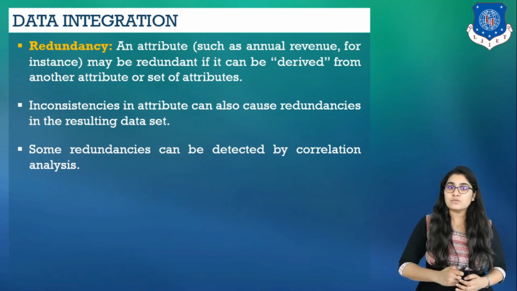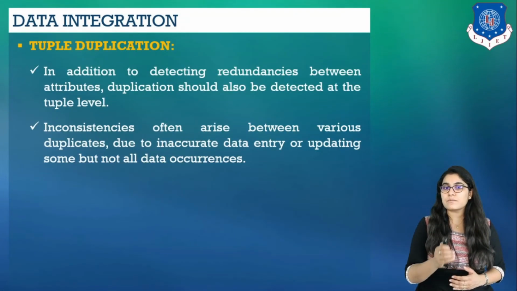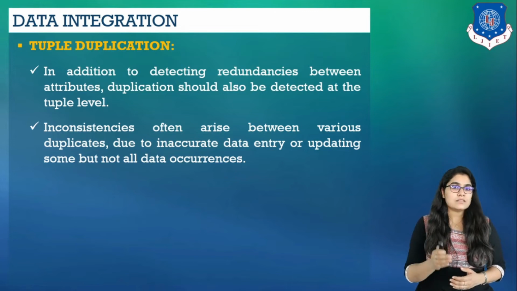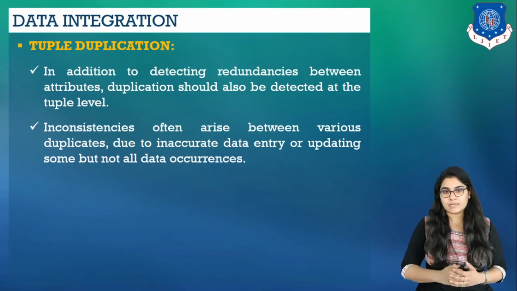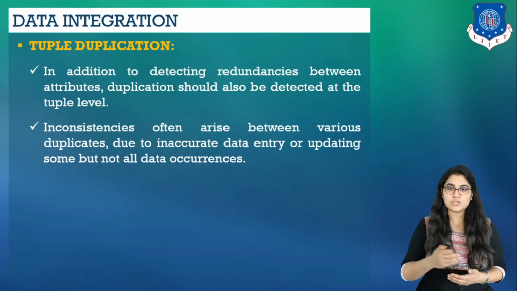Now the next issue we need to target is tuple duplication. So let's discuss what is tuple duplication. This is the third important issue in data integration. In addition to detecting redundancies between attributes, duplication should also be detected at the tuple level. Duplicate data tuples are present in one or more relational databases when there exist multiple descriptions of the same real-world entity. The presence of duplicate tuples cause many database maintenance problems.